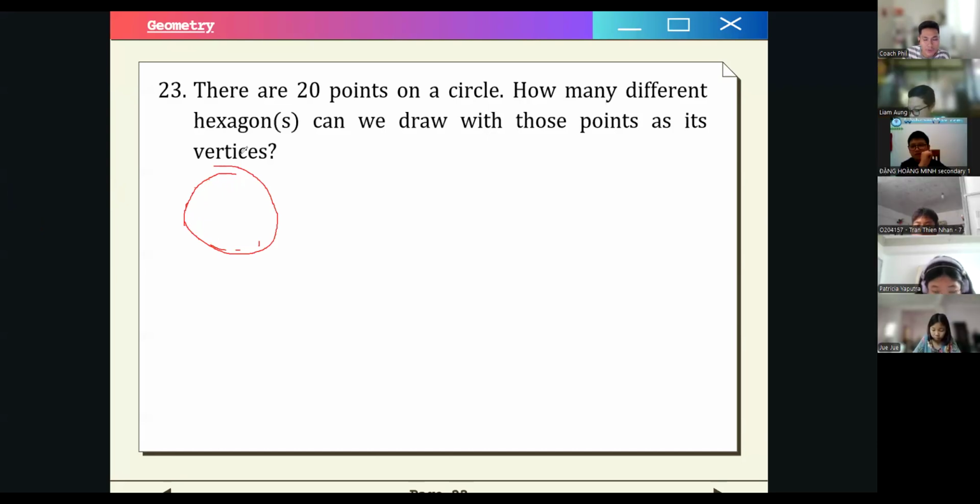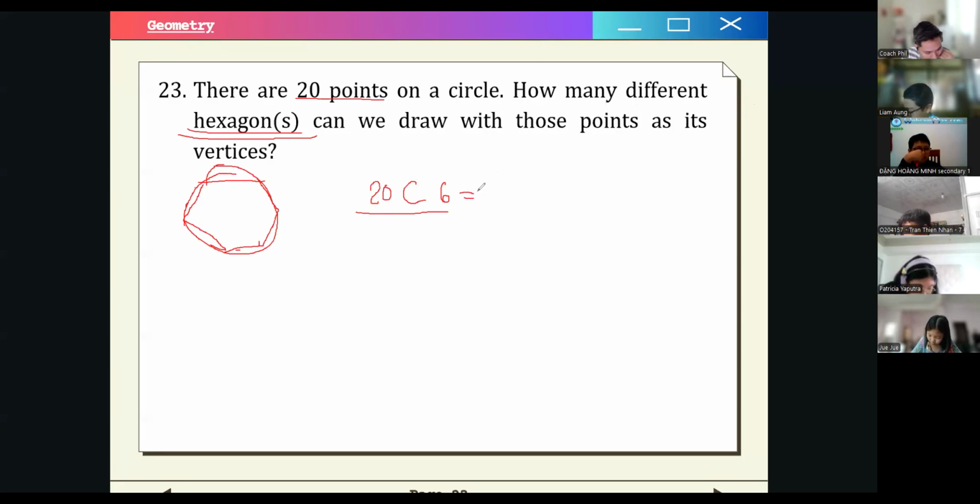You could use 20C6. Anyone saying something? Okay. Yes, but I'm just illustrating it first. This is one way that we can have it. But actually, the best way to do it is just to find 20 combination 6, because out of 20 points, we choose 6 points as our vertices for hexagons. Does that make sense to use this formula? Because we have 20 points and we choose 6 out of those, and we want to find how many ways, so how many different hexagons. So this is just our formula.